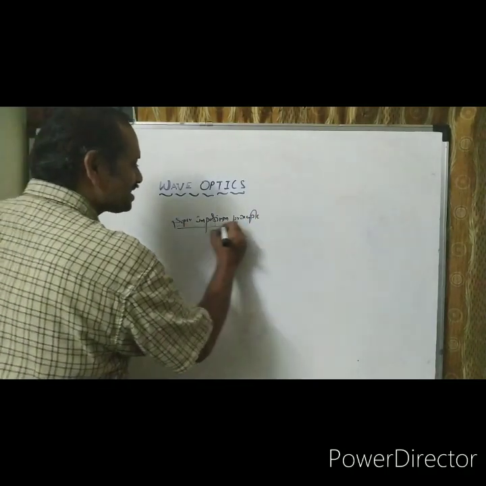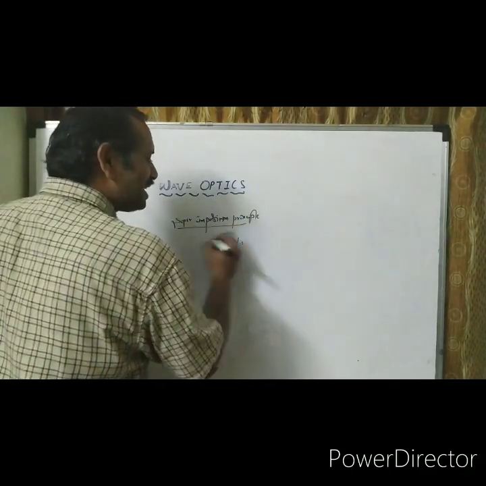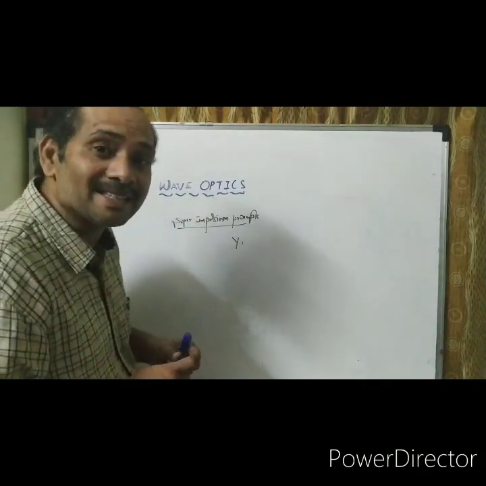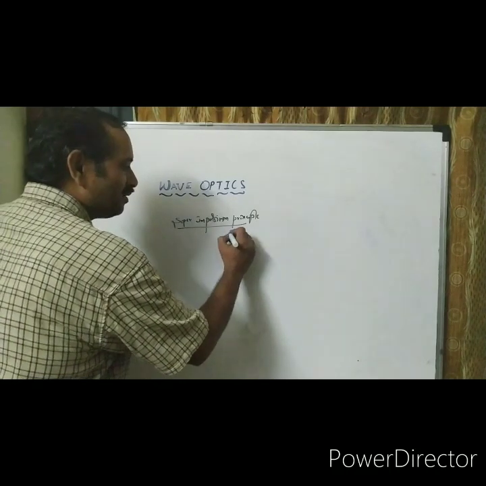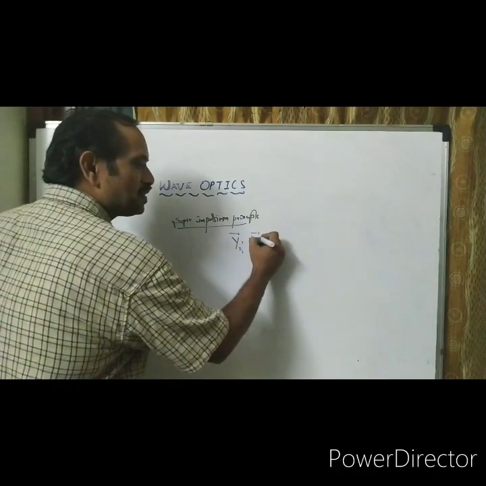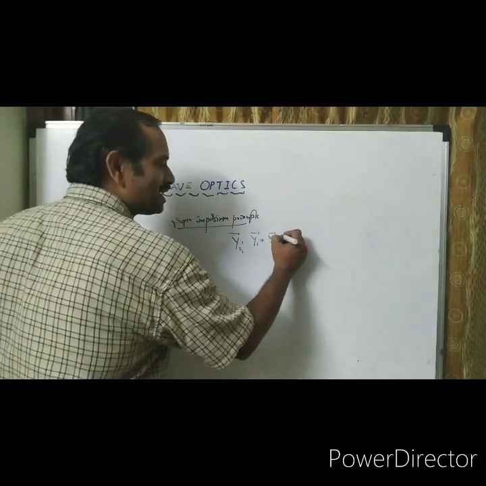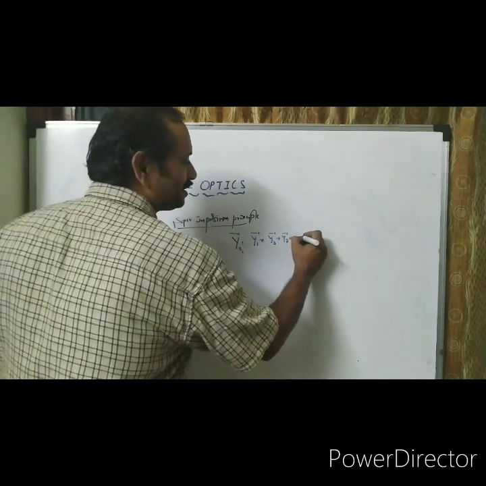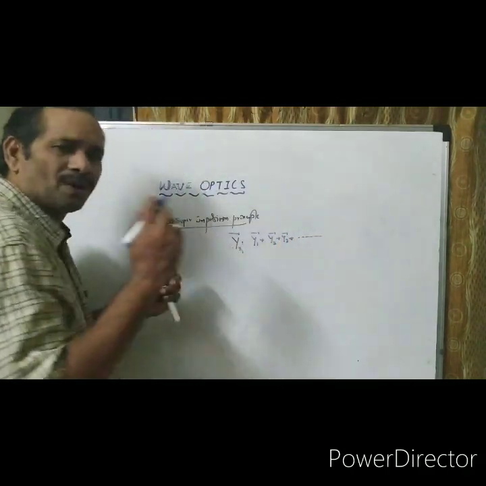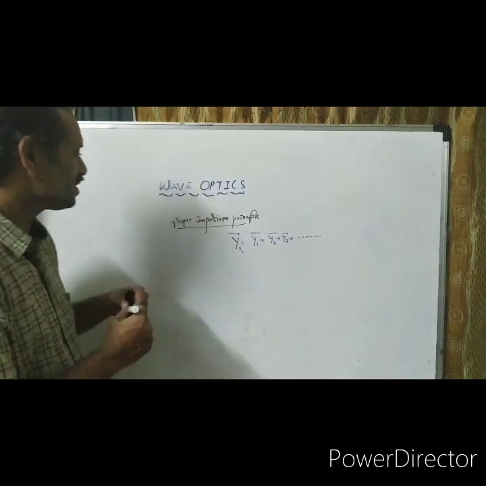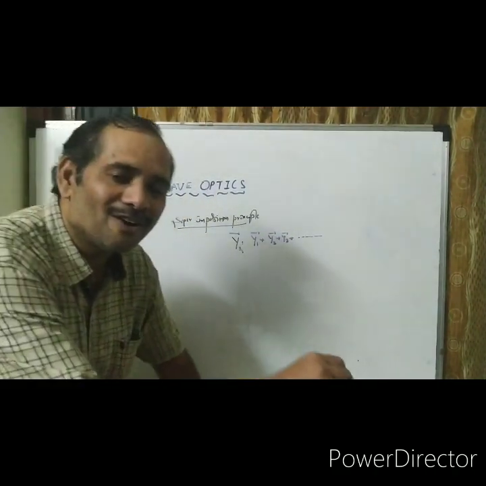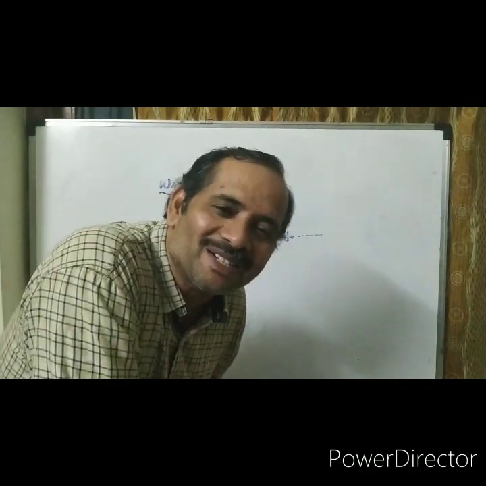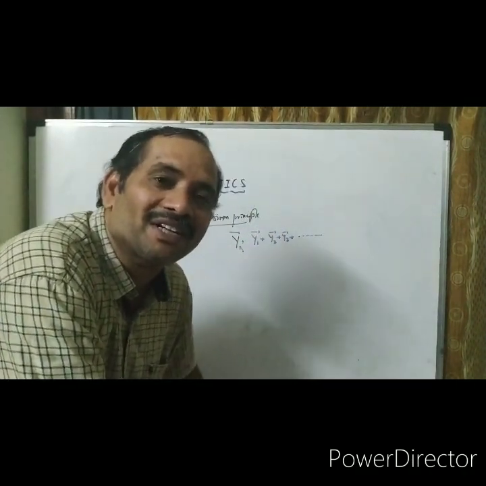That says the resultant displacement is equal to the vector sum of individual displacements: YR equals y1 bar plus y2 bar plus so on. This we call the superimposition principle with displacement. Don't forget it: the superimposition principle is concerned with vector displacement, vectors.